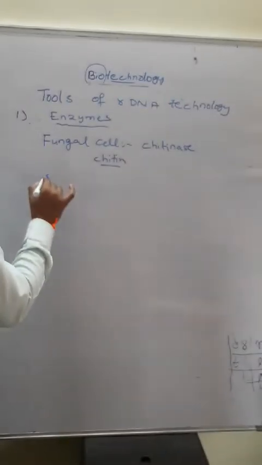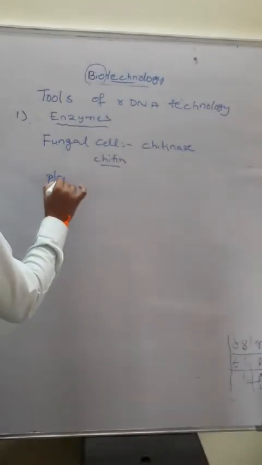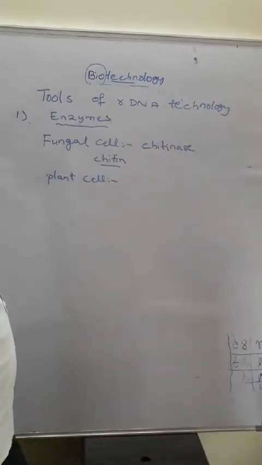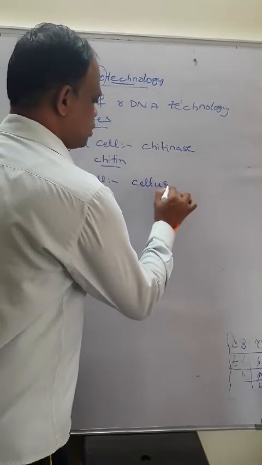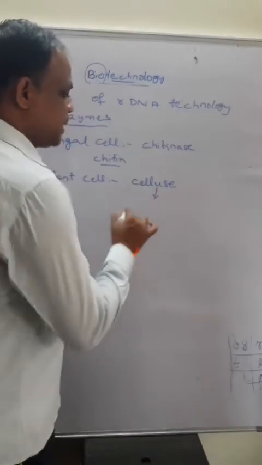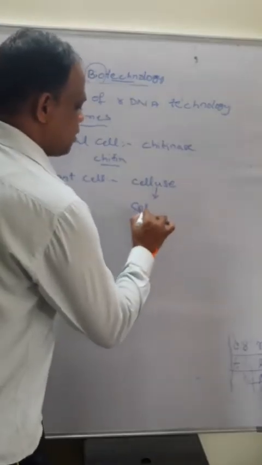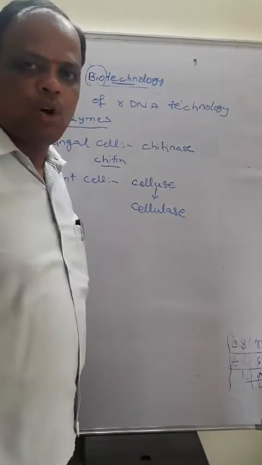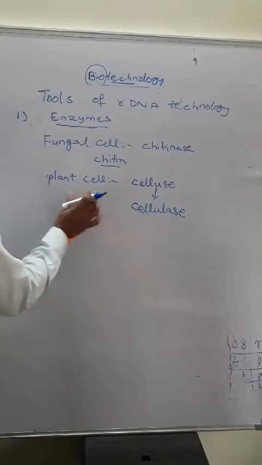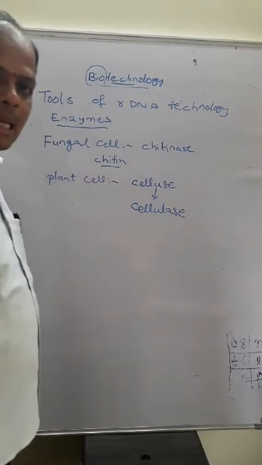And for example, the plant cell. The plant cell is made up of cellulose. So to break down this cellulose, we use the cellulase enzyme to break down the plant cells.